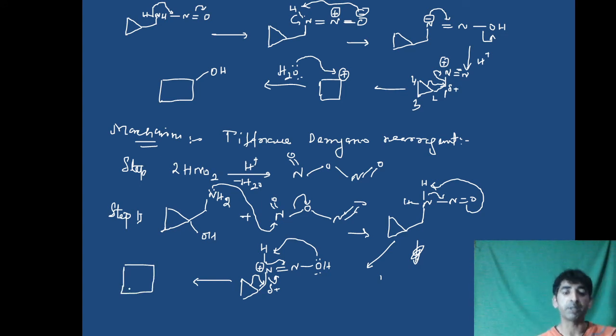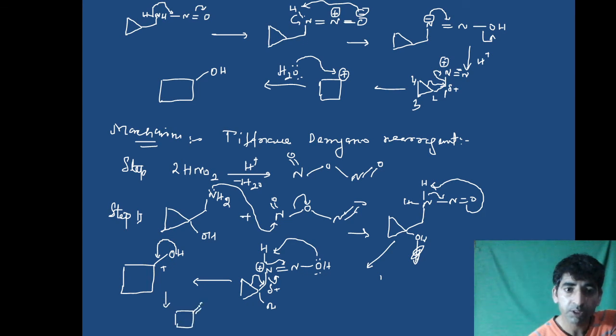This is the four-membered ring that is formed, but in this four-membered ring we have an OH group over here with a positive charge. Now what happens? This lone pair of electrons, this bond breaks towards this side, and the product of the reaction is a ketone. So this is the mechanism of the Tiffeneau-Demjanov rearrangement.